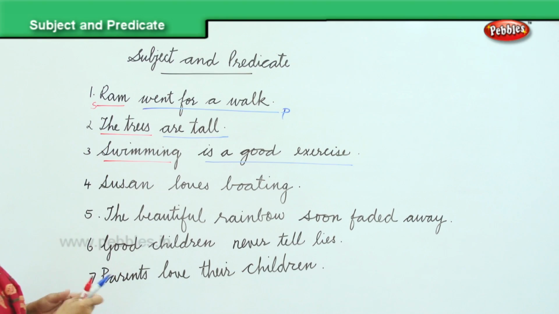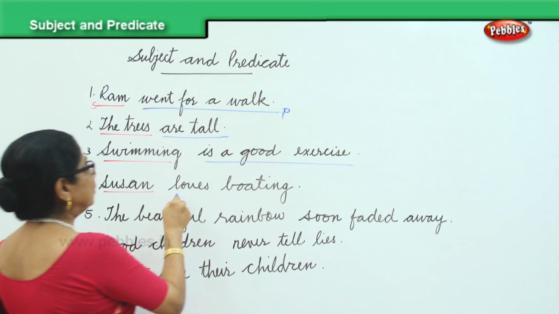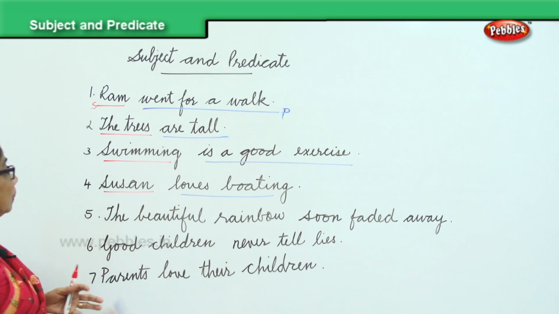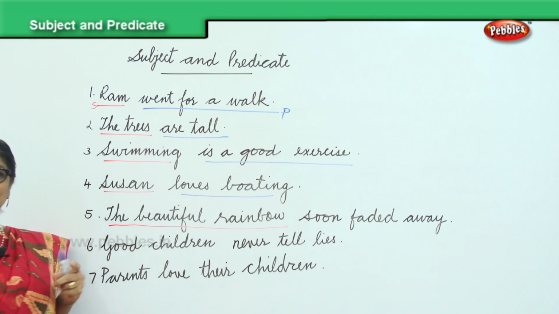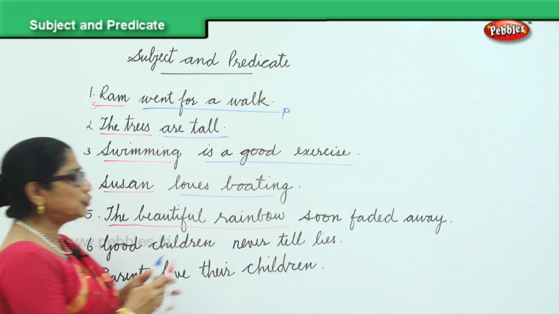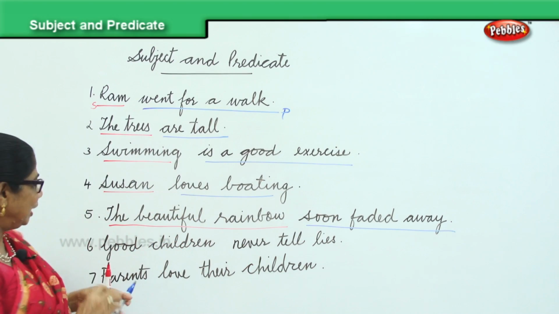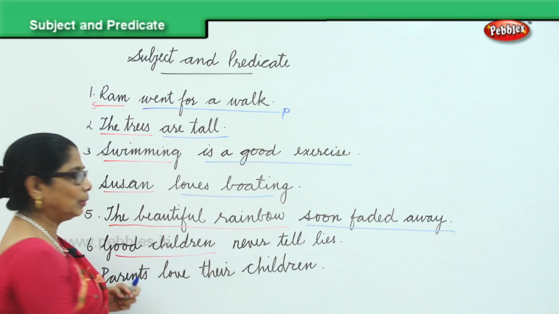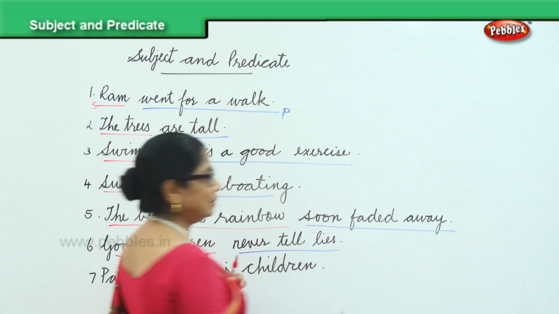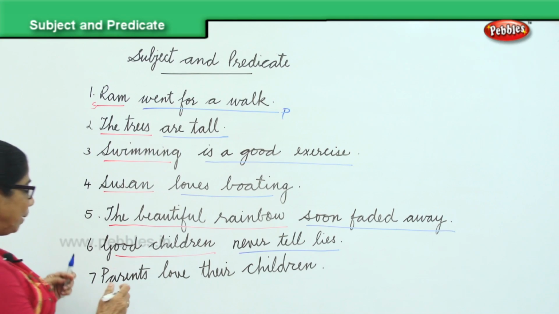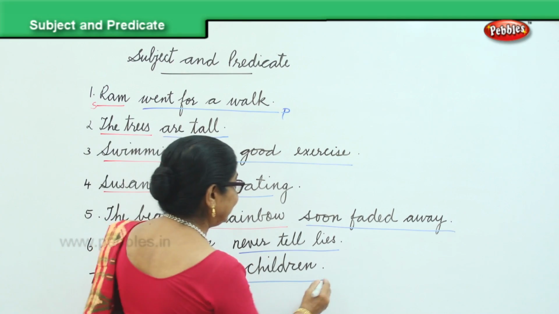Then Susan. Susan loves boating. Loves boating, ending with the full stop, that's the predicate. The beautiful rainbow, the whole lot, that's the subject. Soon faded away with the full stop, that is the predicate. And then you have good children. What's the subject? Good children. Never tell lies is the predicate. Then you have parents. What do the parents do? They love their children.